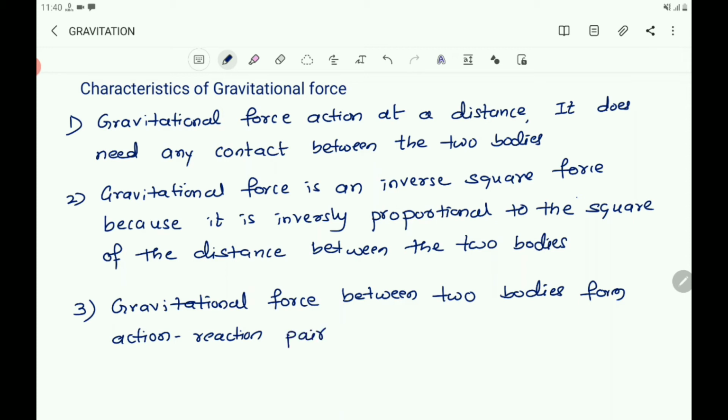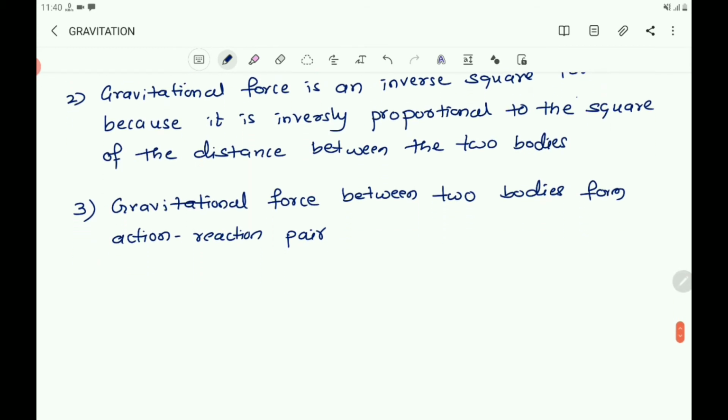Force exerted by one object on the other is action, and in reverse the force exerted by the other object on the first one becomes the reaction. Therefore, gravitational force between two bodies form action reaction pair.